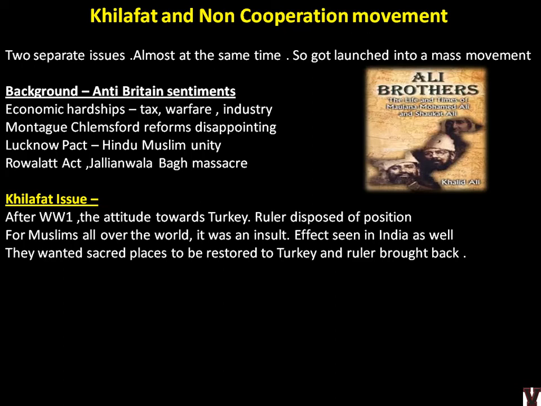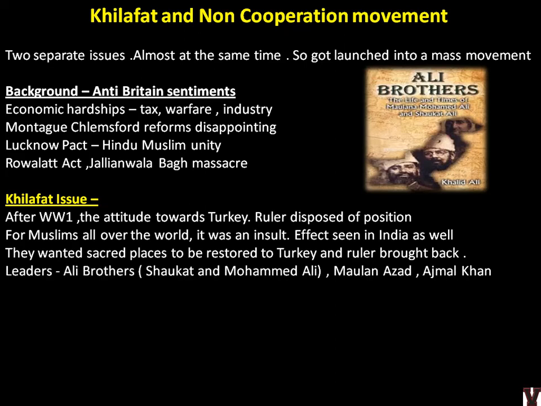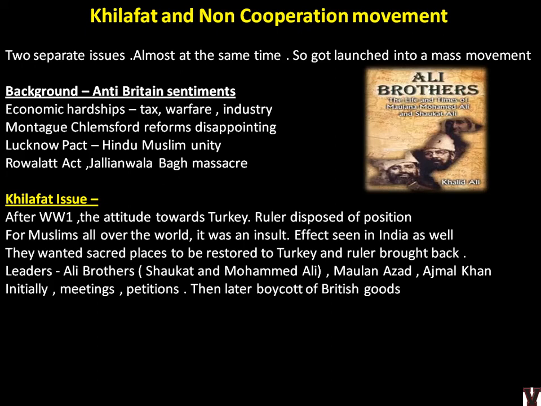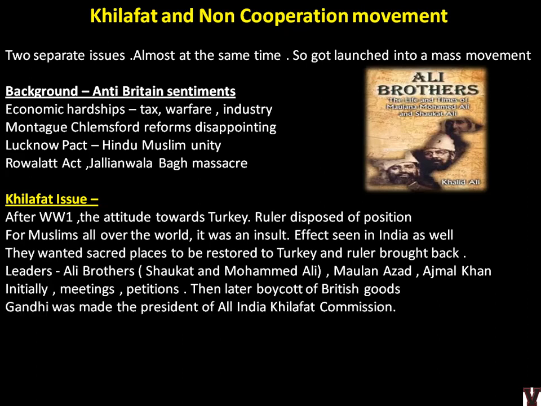So Gandhi, being clever, knew that Hindus and the Punjab Sikhs, everyone was already disturbed because of the Jallianwala Bagh issue, and Muslims were having this issue of Khilafat. So he joined everyone together and decided to launch a mass movement. That is how the non-cooperation movement came up. Okay, so initially again meetings, petitions and all those things, then he will slowly go to boycott of British goods. Gandhi was made the president of All India Khilafat Commission.